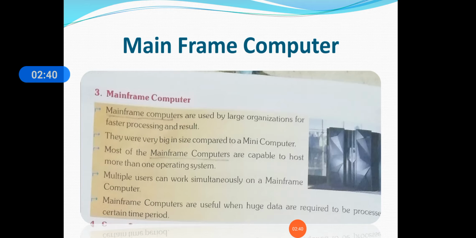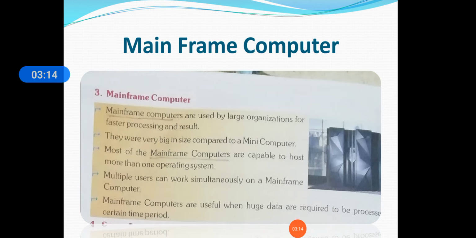Now what is the benefit of using this mainframe computer? You can see it is the size of a cupboard. So it is very big in size. They were very big in size compared to mini computers. As you can see, the size is very big. No comparison with the mini computer, which is the size of a refrigerator, while this is the size of two cupboards. Okay, most of the mainframe computers are capable of hosting more than one operating system.